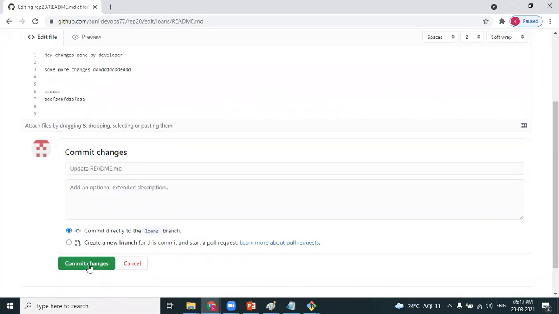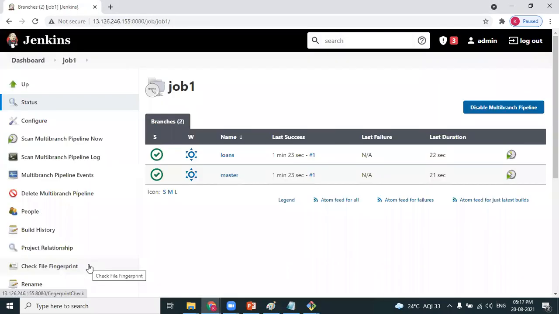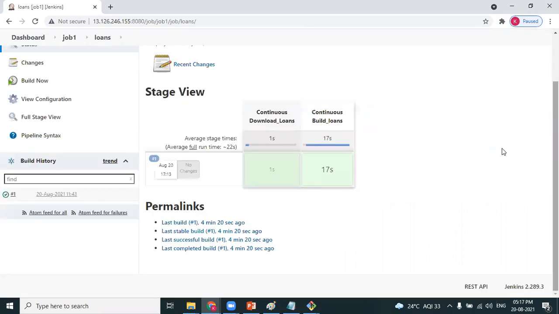Instead of committing from the local repository, I'm directly committing to the remote repository. Anuj, I'm committing the file present in which branch? Loans branch. So I'm updating the source code present in the loans branch. As the loans branch code got updated, every 1 minute your Jenkins job will scan for changes. Your Jenkins job will identify that there are changes in the source code, especially in the loans branch. Only that particular loans branch will be picked up and executed for the second time automatically. Let's wait. You have to wait for 1 minute.